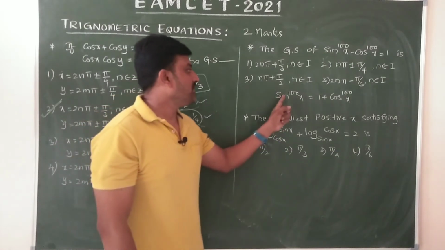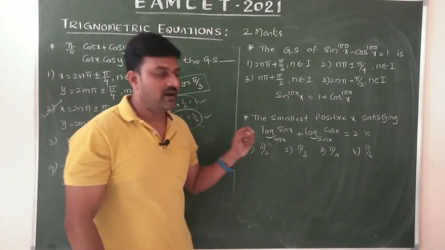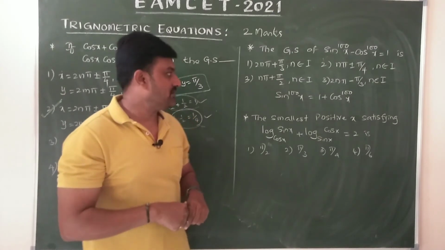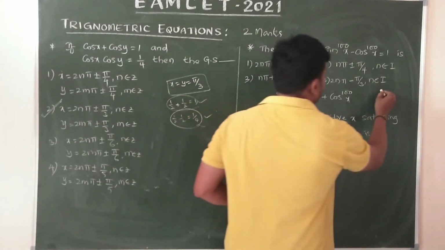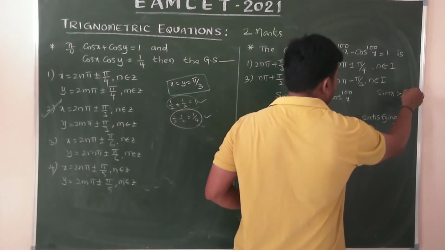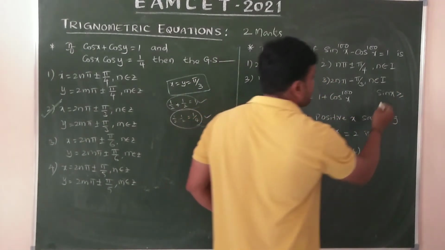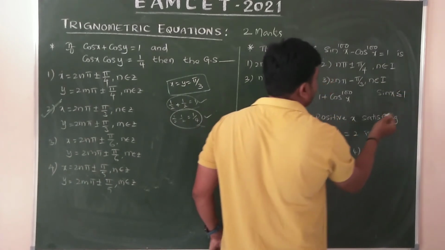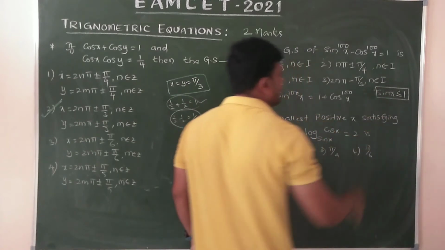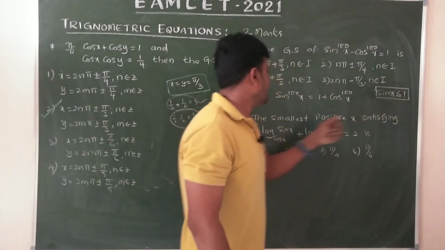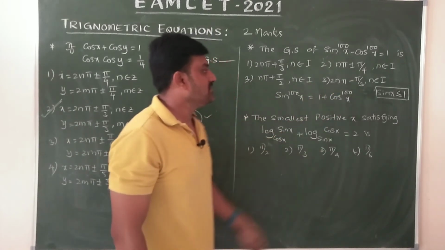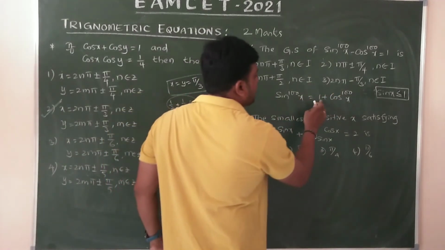Remember, sin x value is always between minus 1 and 1, including minus 1 and 1. Sin x is less than or equal to 1, definitely sin power 100 x is also less than or equal to 1. But it is greater than or equal to 1.